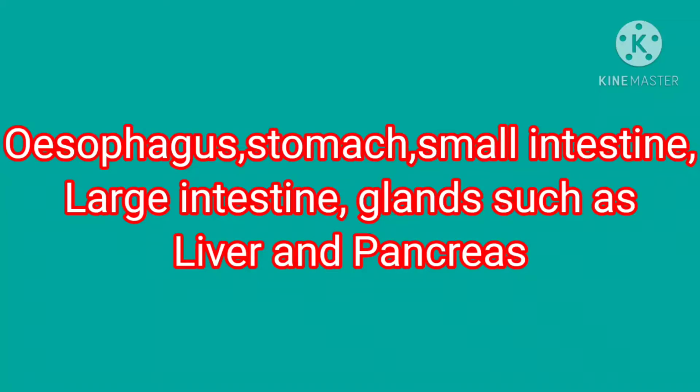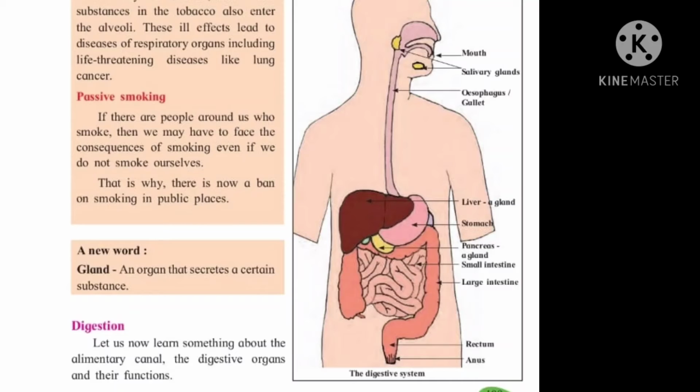So, all the above shown in this slide are the organs that work or form the digestive system in the human body. They are esophagus, stomach, small intestine, large intestine, glands such as liver and pancreas. So all these organs together form the digestive system and they all work together to digest the food that we eat. The diagram above shows us the digestive system.